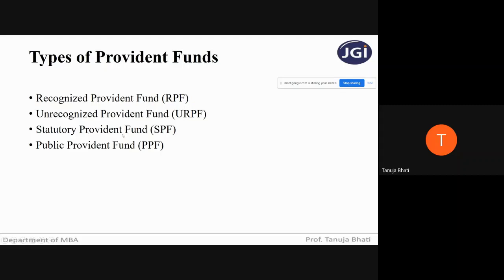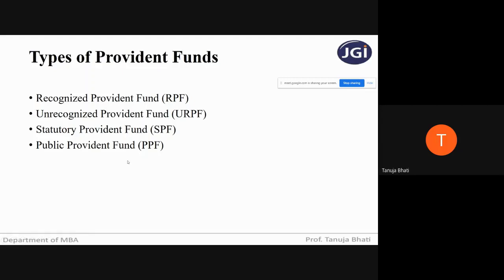Next, the statutory provident fund. This fund is set up under the Provident Fund Act 1925, and it is usually given to employees such as government employees, semi-government employees, universities, and educational institutions. So only specified institutions are covered by the statutory provident fund. And public provident fund, as you all know, is not related to employment.